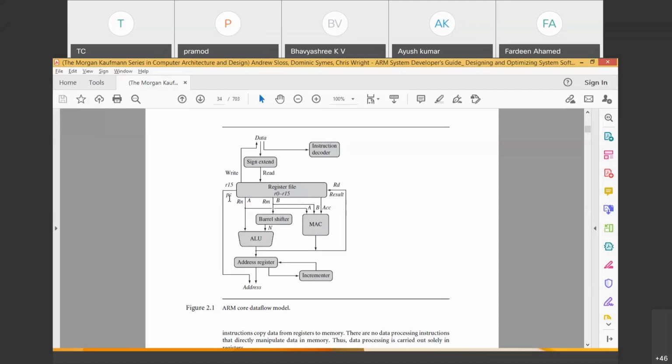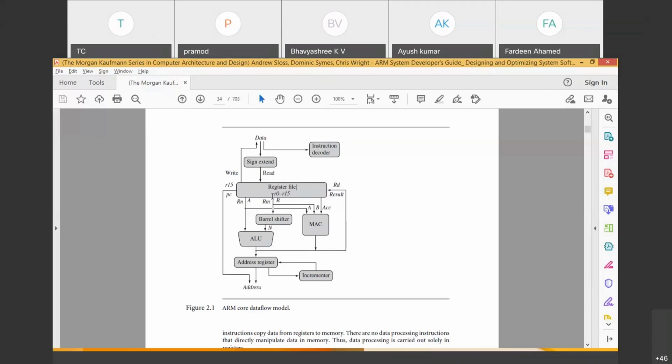Please remember, registers play an important role in the processor. How many registers are there? 16 registers, plus two registers inside which are not shown, called program status registers. Two program status registers are there, so in total 18 registers.